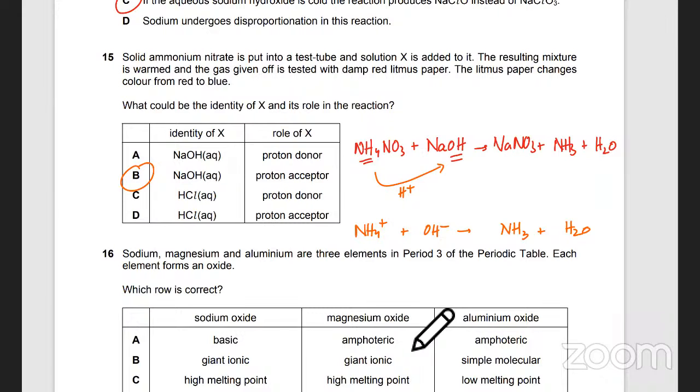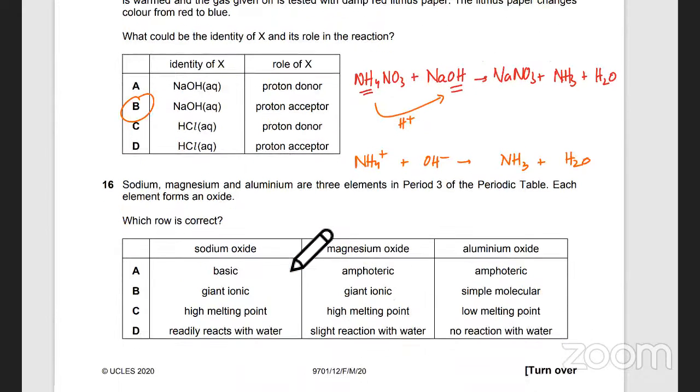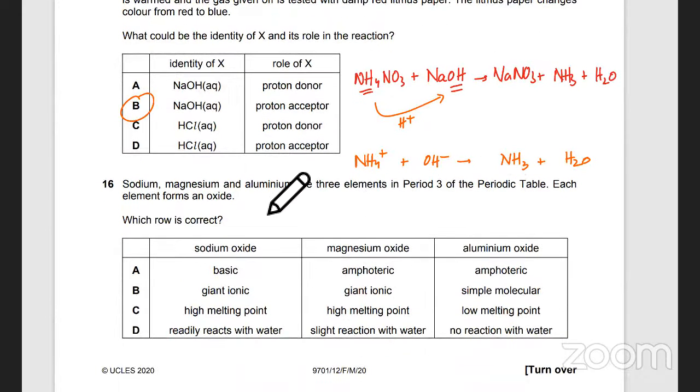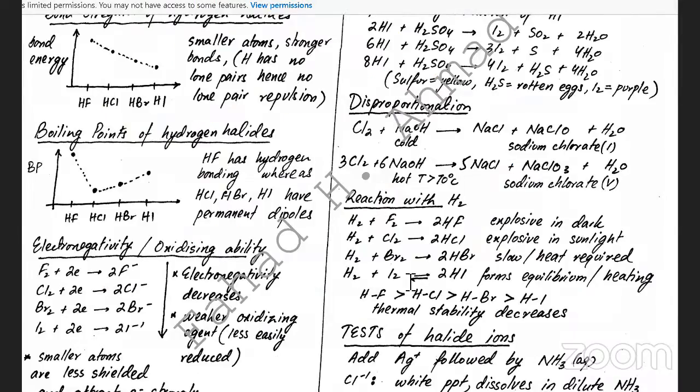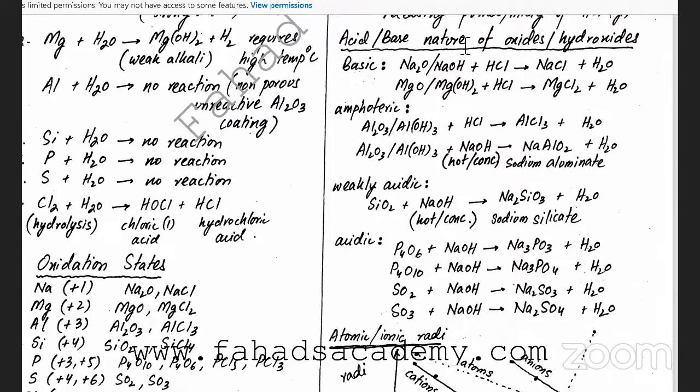अच्छा, उससे next वाला क्या है कि sodium, magnesium, and aluminum are three elements in period three of the periodic table. Each element forms an oxide. Sodium oxide क्या होता है? Is it basic? Metal oxide, हाँ, they are basic, right? And magnesium oxide is not amphoteric, magnesium oxide is also basic. मतलब sodium oxide, magnesium oxide are basic. Aluminum oxide is amphoteric. ये जो non-metal oxides हैं, they are acidic. ठीक है?